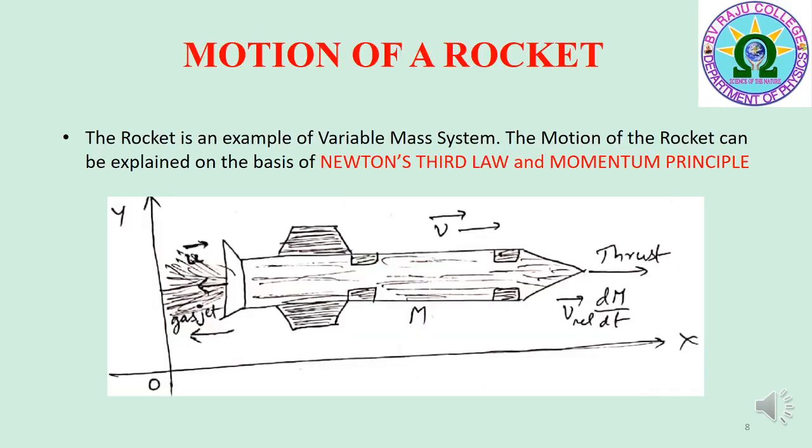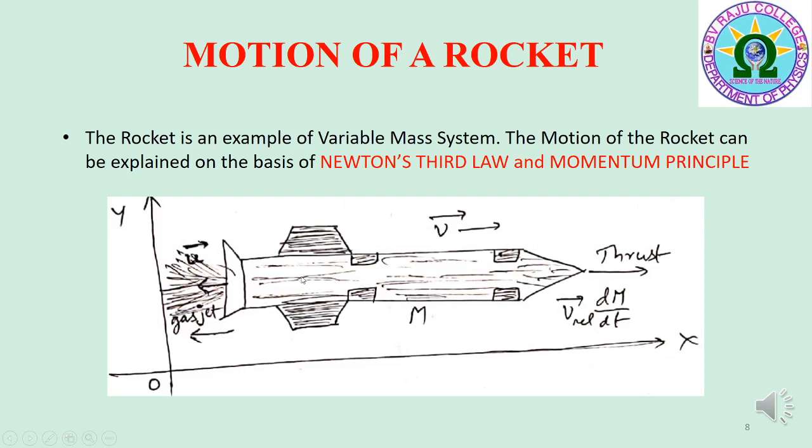Now, the second topic in this unit is motion of a rocket. The rocket is an example of a system of variable mass. The rocket consists of a combustion chamber in which liquid or solid fuel is burnt. When the fuel is burnt, the pressure inside the chamber rises very high.